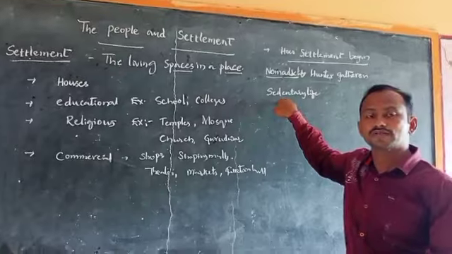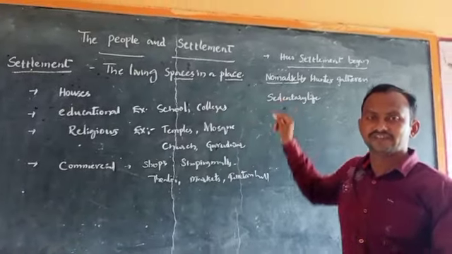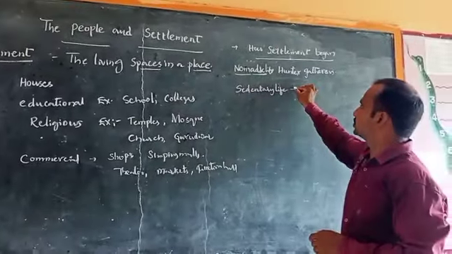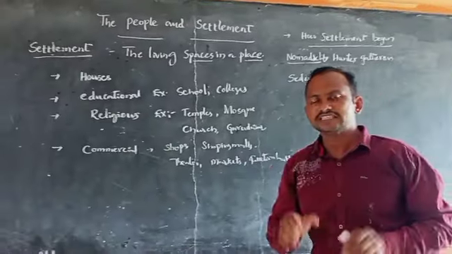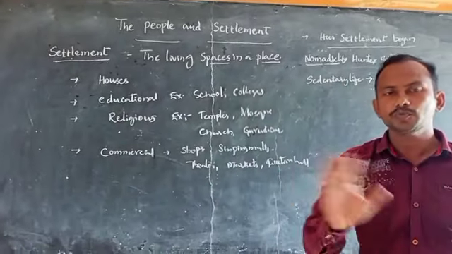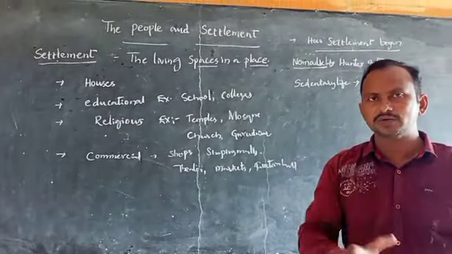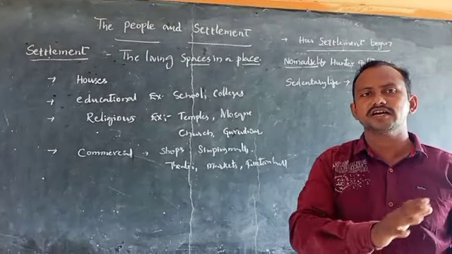But now most of the people are leading a sedentary life. This sedentary life began around 12,000 years ago. Sedentary life means not moving from place to place, settling down in one area and practicing agriculture.